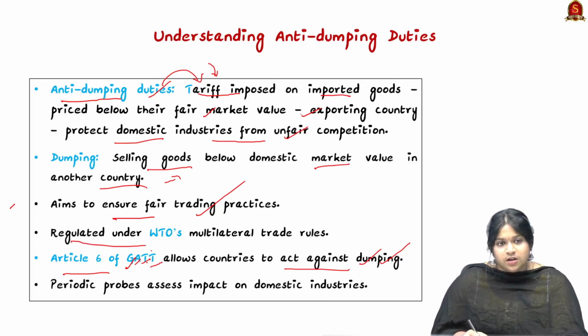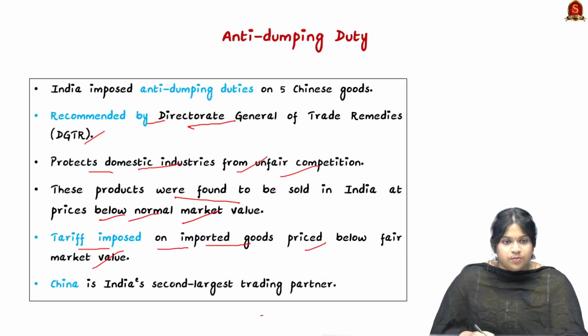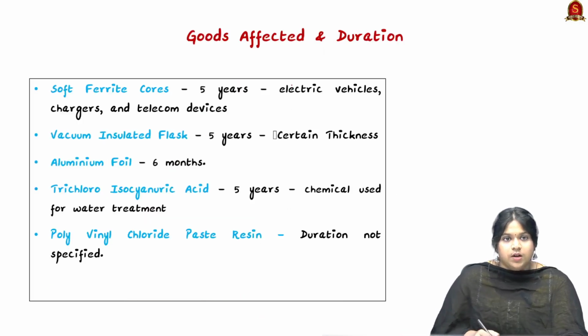So it is regulated under the World Trade Organization's multilateral trade rules, and there are periodic probes that assess the impact on China and on these domestic industries. As a fact, we should also know that China is India's second largest trading partner. Now let us look into the goods affected and the duration.